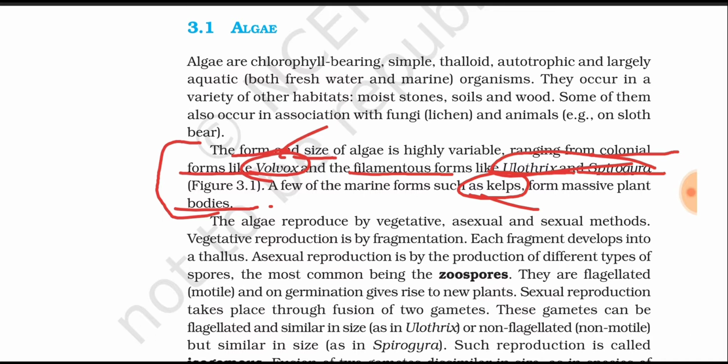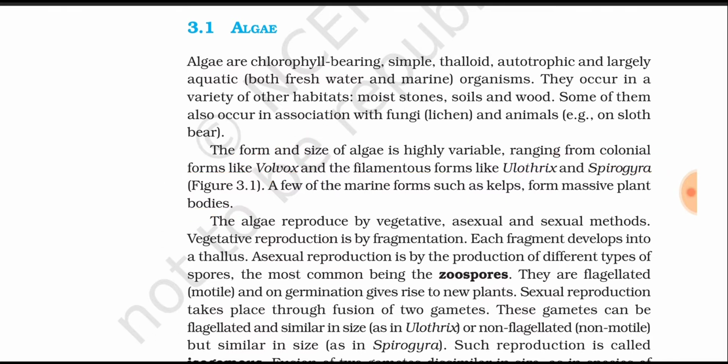We can expect a question from this content like: which of the following algae are filamentous forms, and which of the algae have a colonial form. We can expect questions like this, so don't forget, these examples are very important: Ulothrix, Volvox and kelps.